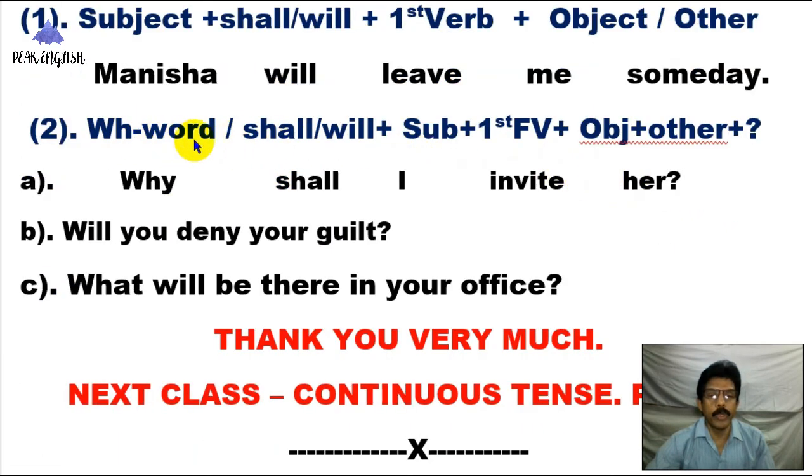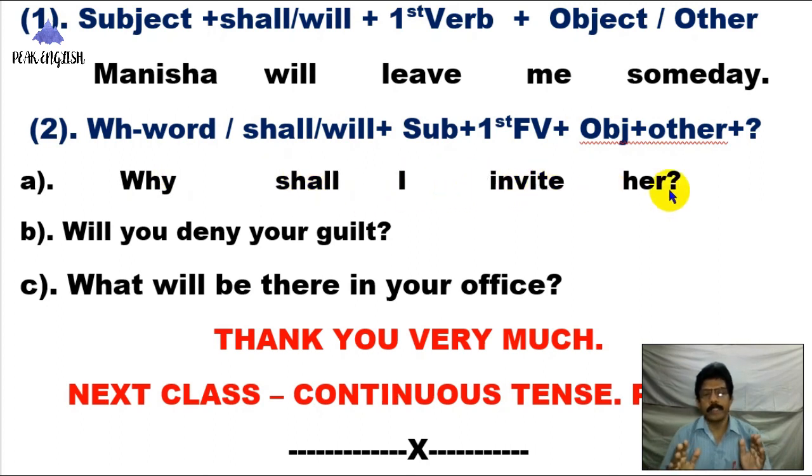And in case of an interrogative sentence, you have to use a WH word at the beginning of the sentence. WH words, you know: who, which, what, how, when, where, whose, etc. Then shall, will, subject, first verb, object, other. Why shall I invite her?